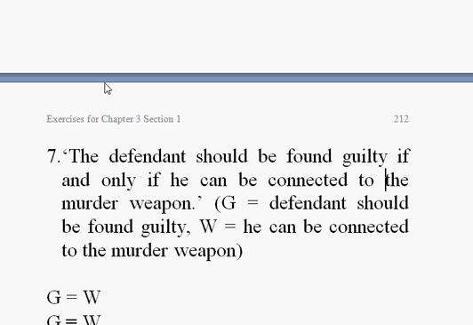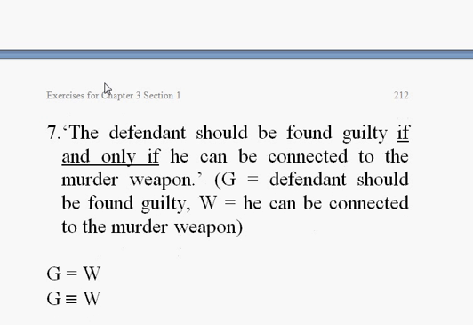The defendant should be found guilty if and only if. Now the if and only if signals an antecedent, only if signals a consequent. Meaning that this is going to have to be both, this is going to have to translate as triple bar. So in this case, it'll be he can be connected to the murder. There's no negations anywhere in there. So it's just G triple bar W or G equals sign W. You can do it either way.